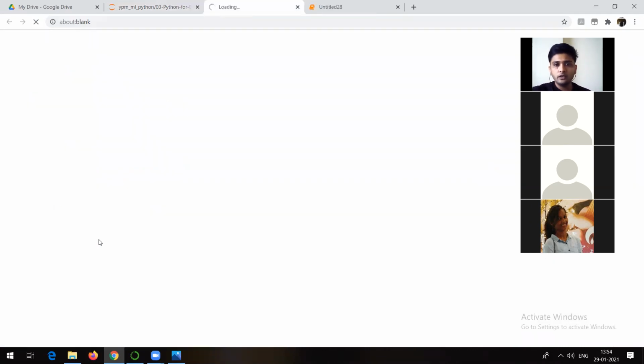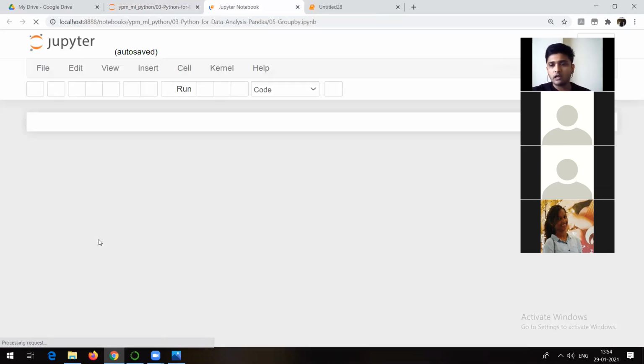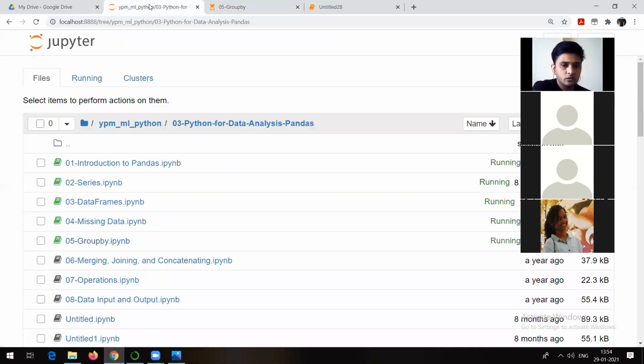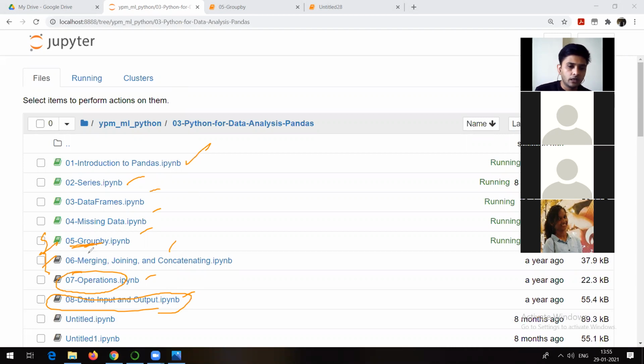Now let me show you the next thing I want to talk about. Today evening I will be sending you all the notes, all the 8 files. If you see in Pandas, there are 7 to 8 files which you are going to get. Out of all these, what you should know is this one and this one. These two things I need to cover. Maybe group by is also important, but many times we do not make use of that. Let's see how it goes.